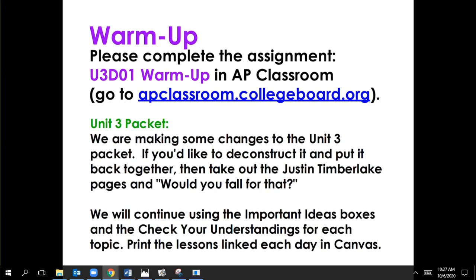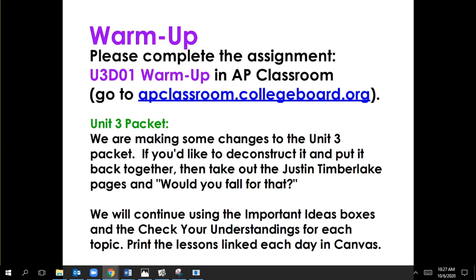If you'd like to deconstruct it, just take the packet and remove the Justin Timberlake activities and the one that says "Would you fall for that?" That will keep all the important ideas boxes and all the check your understandings. Then you can put in the new lessons as we do them through Canvas, print them from there, and reattach it all together at the end.